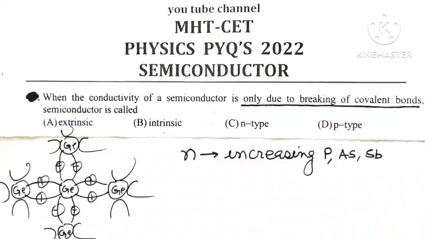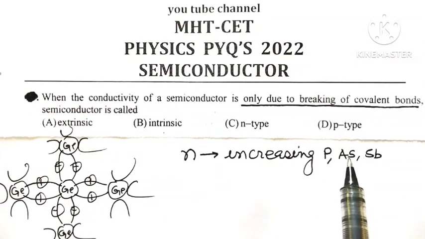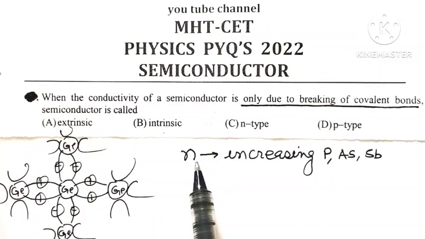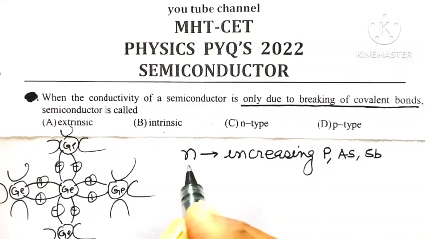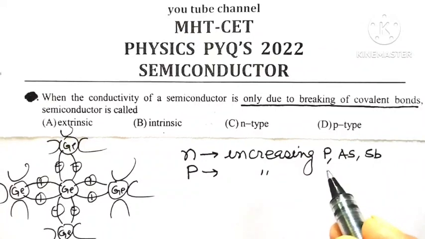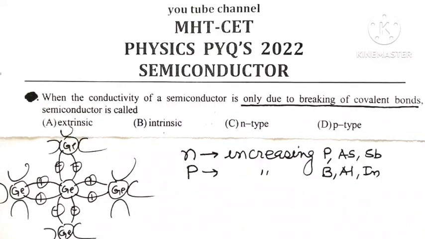antimony atoms. As the number of phosphorus, arsenic or antimony atoms are increased, every phosphorus or arsenic or antimony atom will donate one free electron. Ultimately, it helps in increasing the conductivity of n-type semiconductor. Similarly, conductivity of p-type semiconductor can be increased by increasing the number of trivalent impurity atoms like boron or aluminium or that of indium.